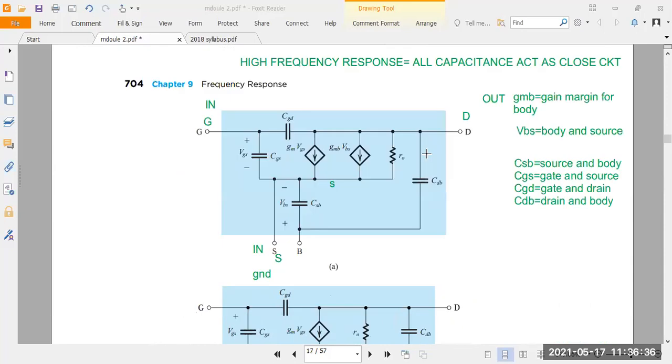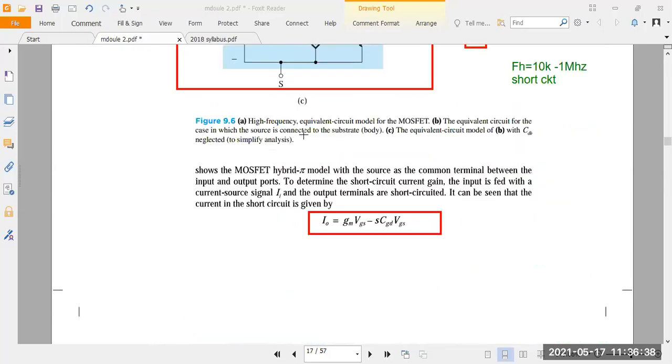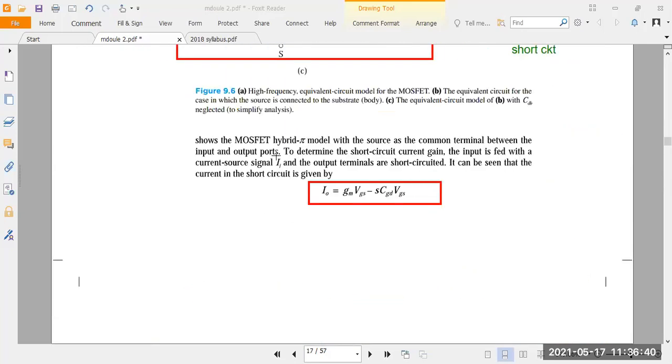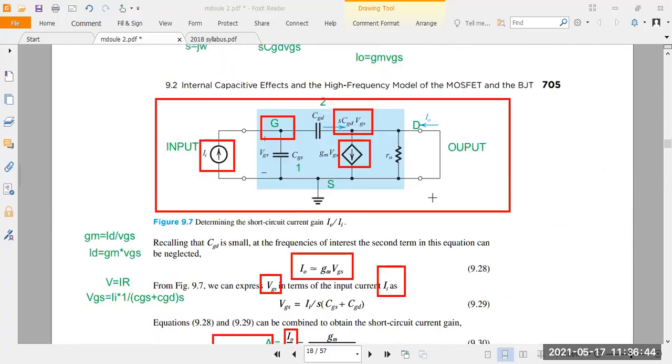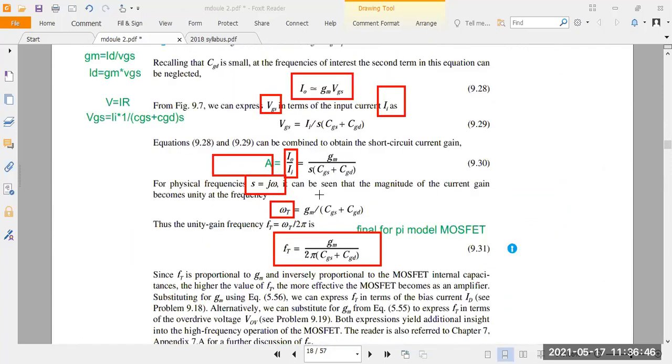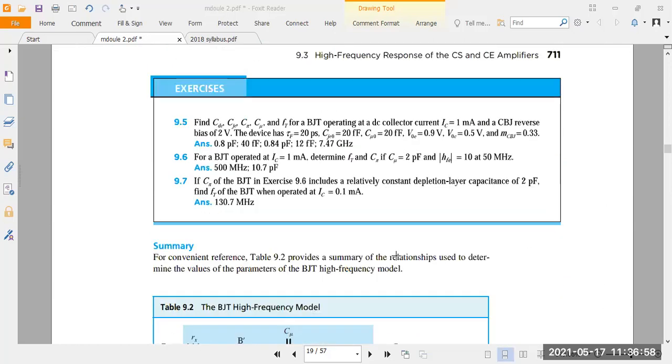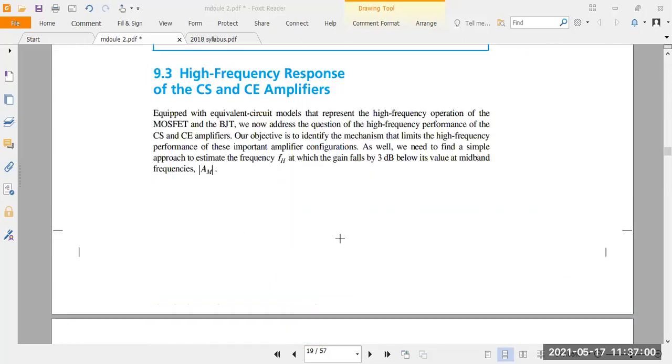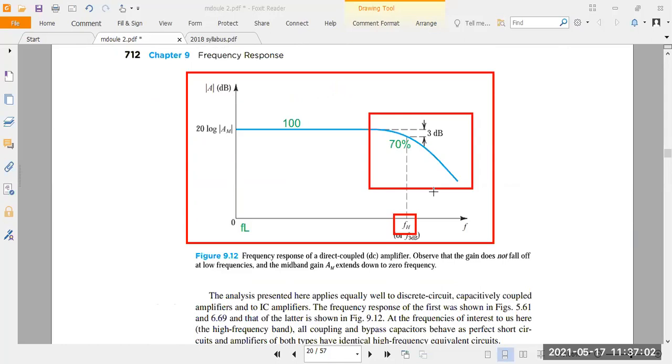Next we discussed the equivalent model here. For the equivalent model, you have to write the hybrid pi model here. First you take the current flowing across the gate to drain. From that, you arrange the equation in the form of I naught by Vi by taking the VGS equation. Then you can find the cutoff frequency for the high frequency model, that is GM divided by 2 pi into CGS plus CGD. Same procedure you have to implement for the common source amplifier.